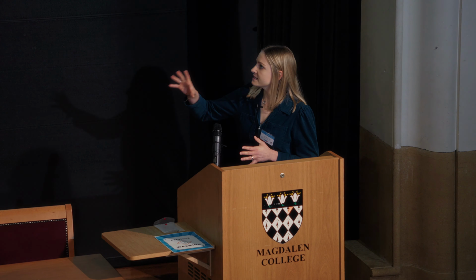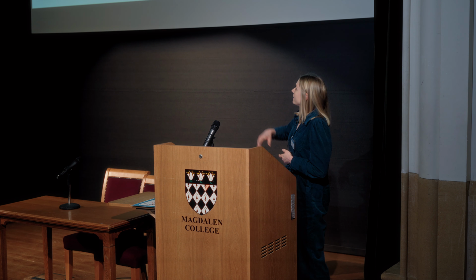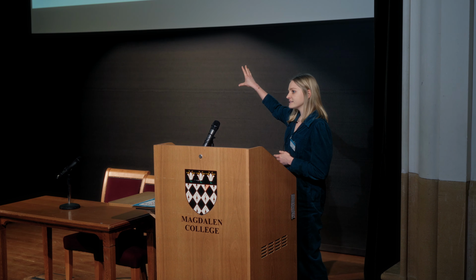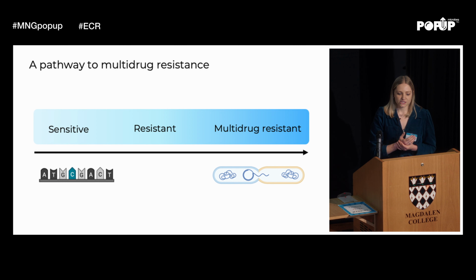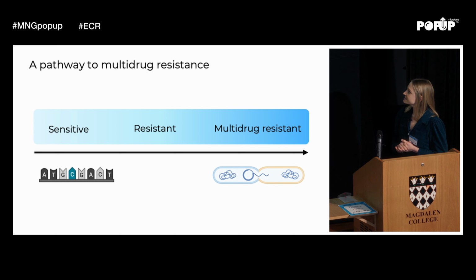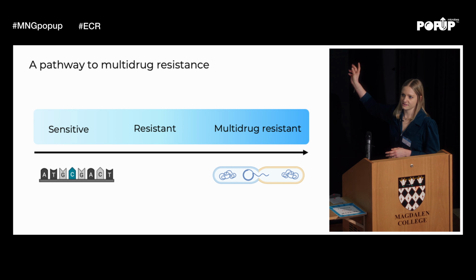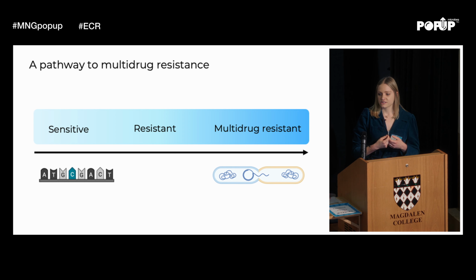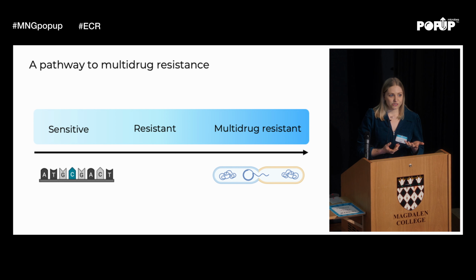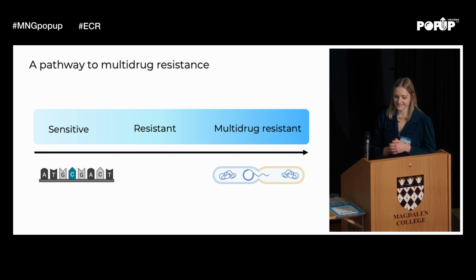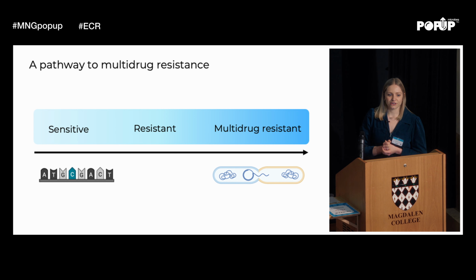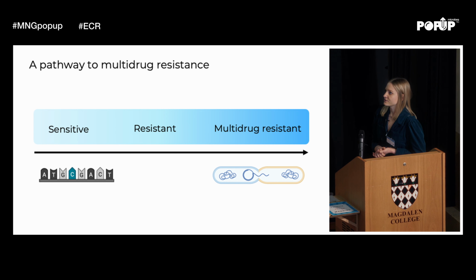So we can think about the trajectories for multidrug resistance as sort of a simplified timeline, if you like. On the very far left, we have sensitive isolates, and these can acquire small genetic changes that mean they can become resistant to antibiotics. So things like GyrA and ParC that give you fluoroquinolone resistance. And then more towards the right-hand side of the spectrum, we have multidrug-resistant isolates. And this can be when strains acquire genes like extended spectrum beta-lactamases or carbapenemases. And these are often encoded on multidrug resistance plasmids that can be acquired by conjugation.